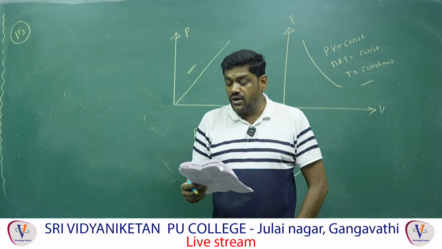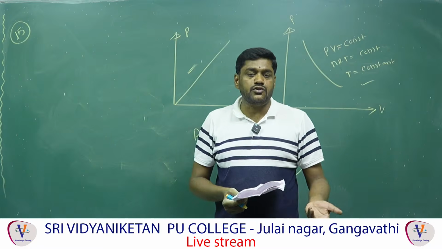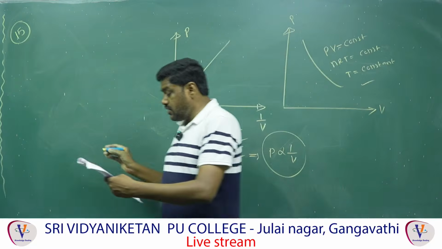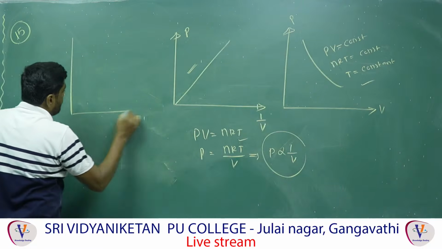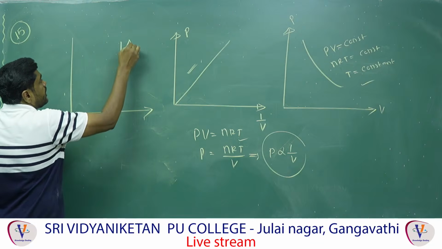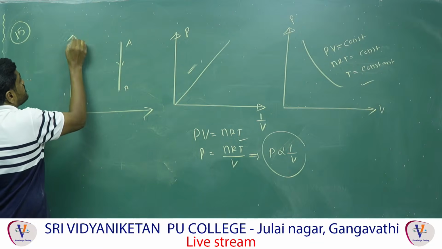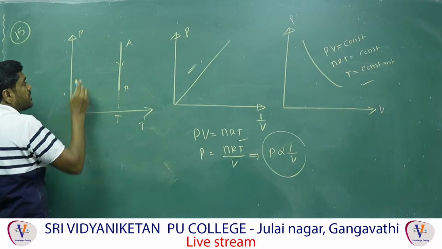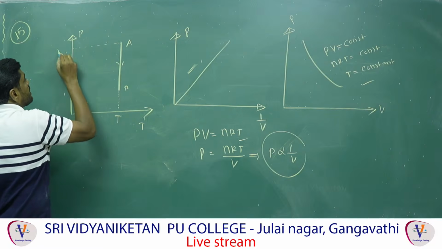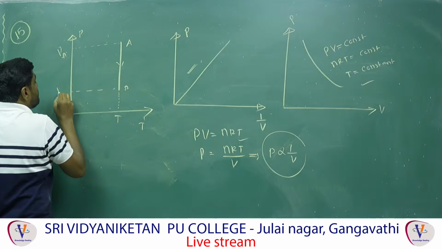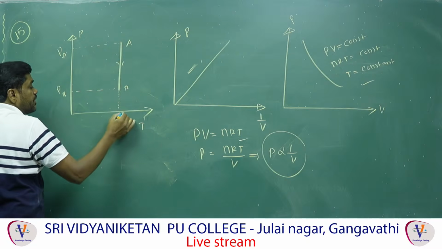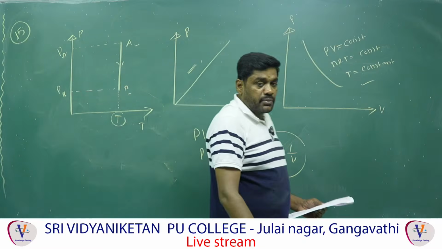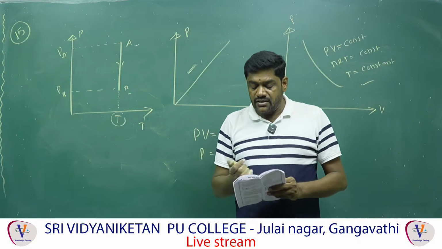See, the process is going from A to B. So from A to B, the pressure is changing, but the temperature is constant. This is A and this is B. When the pressure is P and this is the temperature T, it is going at constant temperature. At A the pressure is PA, at B the pressure is PB. Therefore, pressure is decreasing, but the temperature at A and at B is the same. Therefore, in the third graph also temperature is the same.